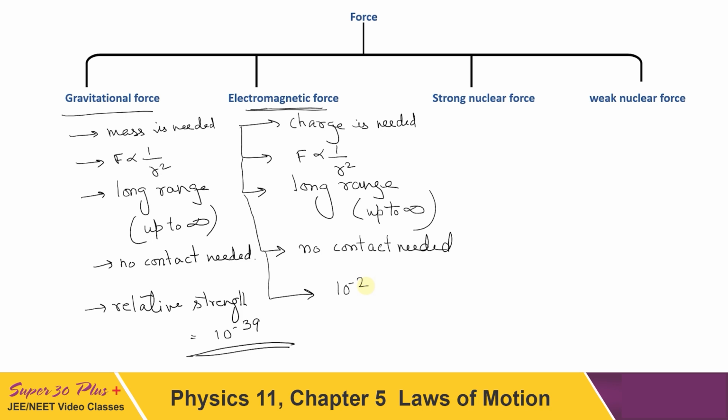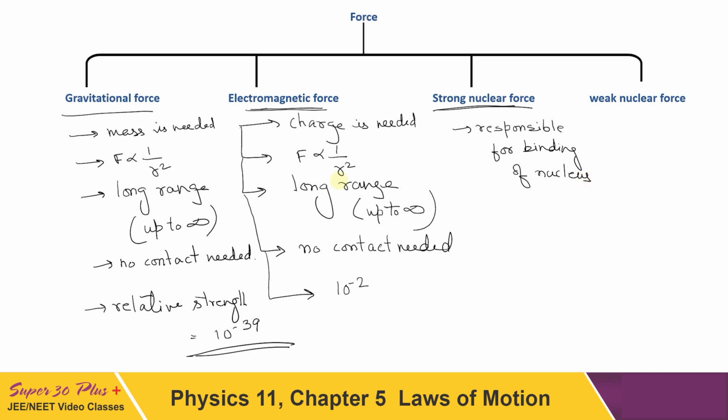The third one is strong nuclear force. This is the force which is responsible for formation of the nucleus, because when a nucleus is formed, inside the nucleus, as we know, a large number of positive charges are there, which is the charge on protons, and they must be experiencing electrostatic repulsion among them, but still they are bound inside the nucleus. What is the reason for that? This is the reason, strong nuclear force. So it is responsible for binding of the nucleus. If this force were not there, there would not have been any nucleus structured as it is.